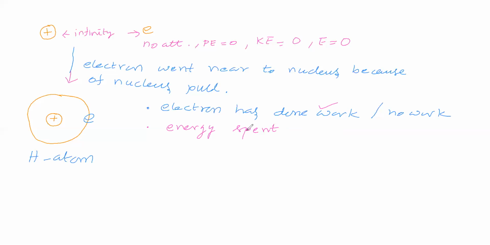Sir, the electron spent energy. In the beginning, we said the energy of the electron is 0 with respect to the nucleus. We will talk with respect to the nucleus only. We need not talk about the actual energy of the electron, because we cannot calculate the actual energy of the electron. So we need not consider it. Don't consider it.